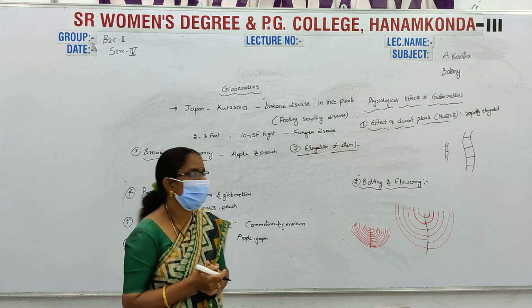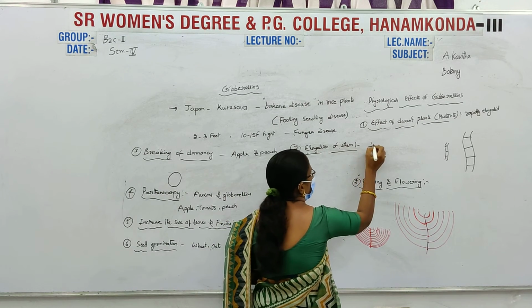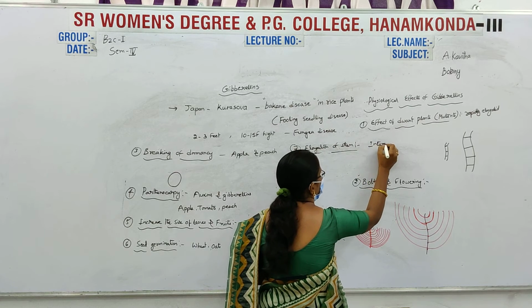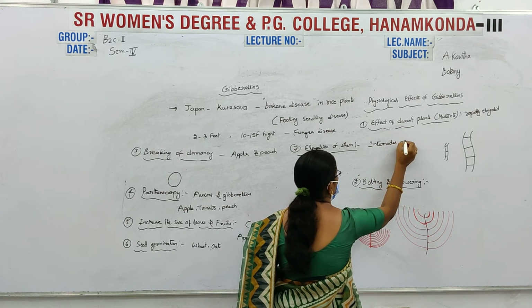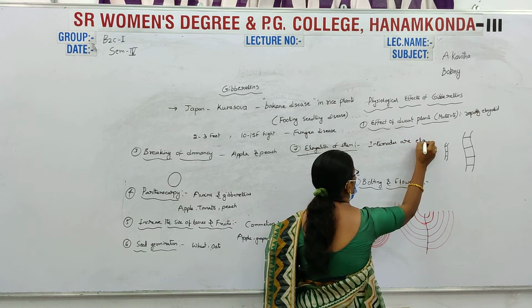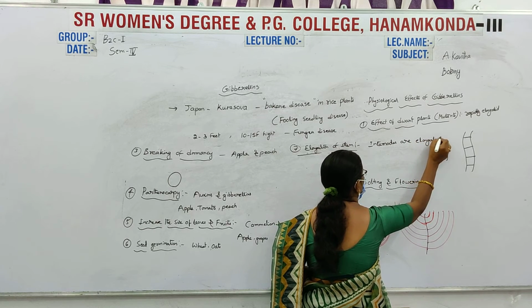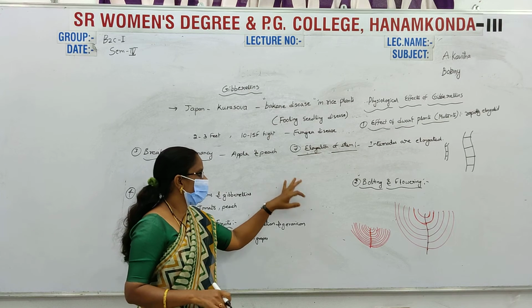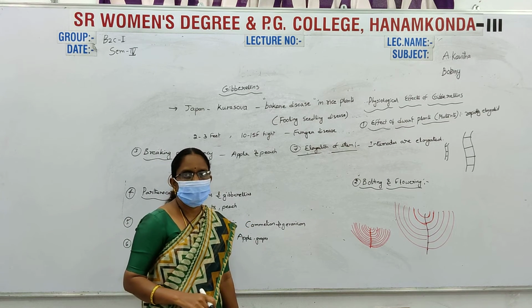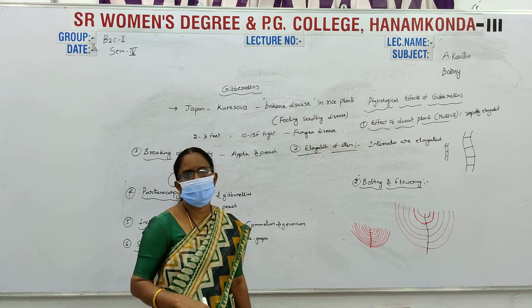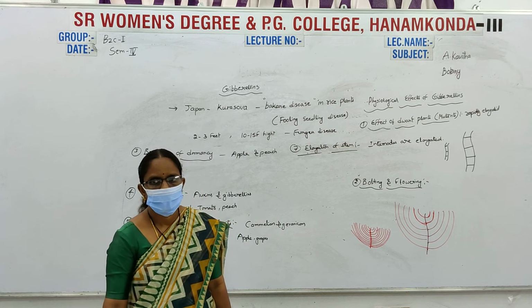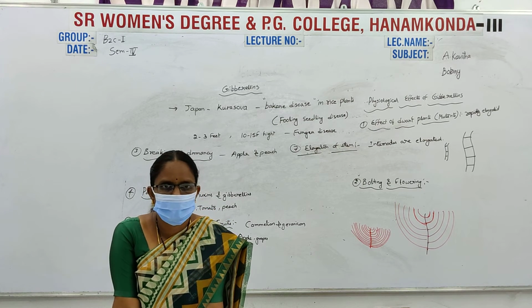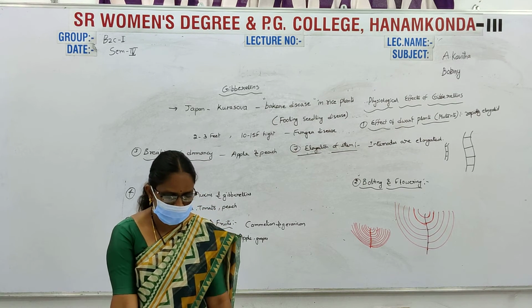The internodes are elongated. This is one type of process. The gibberellins participate in plant growth and development.